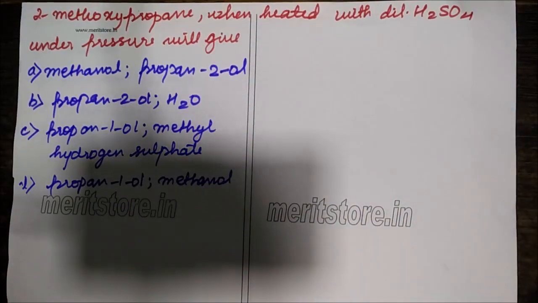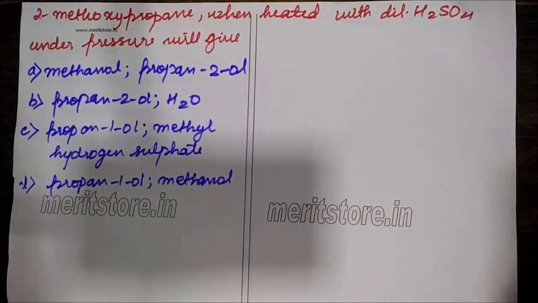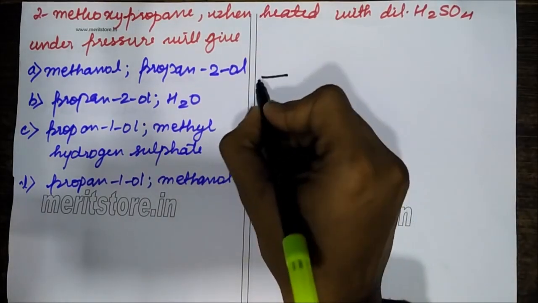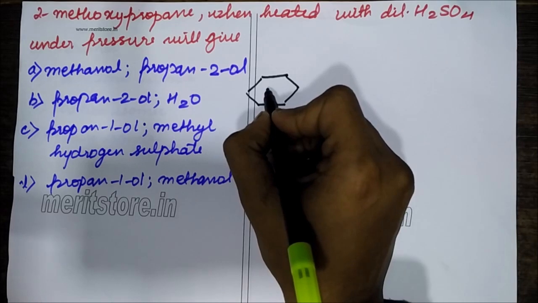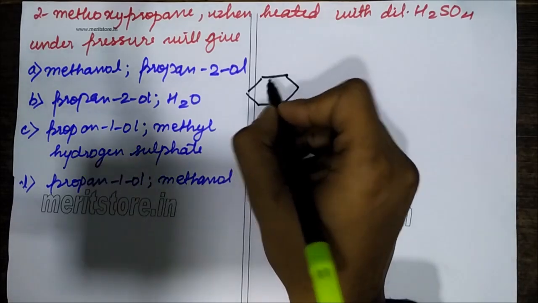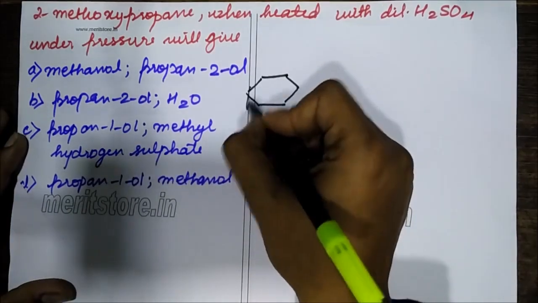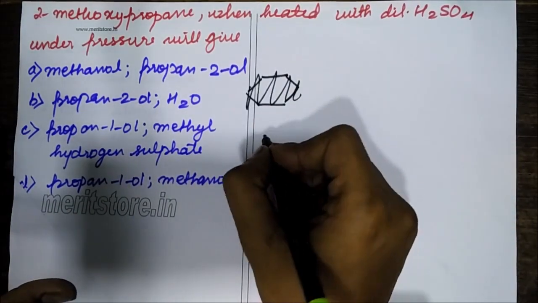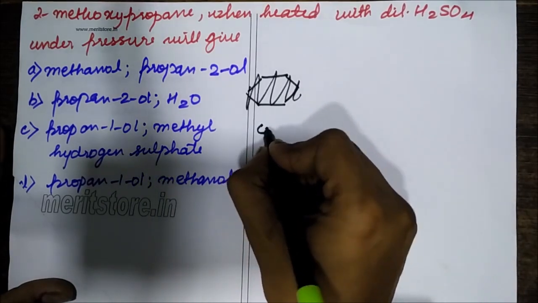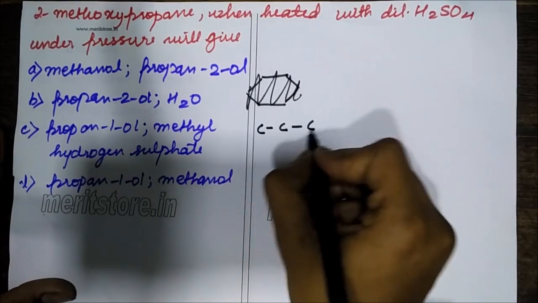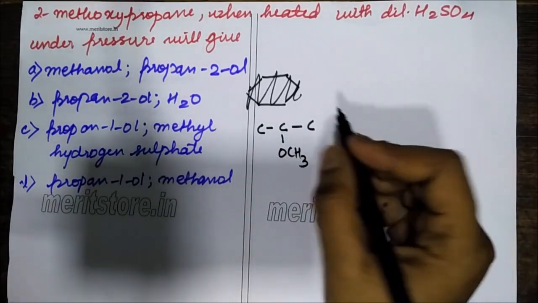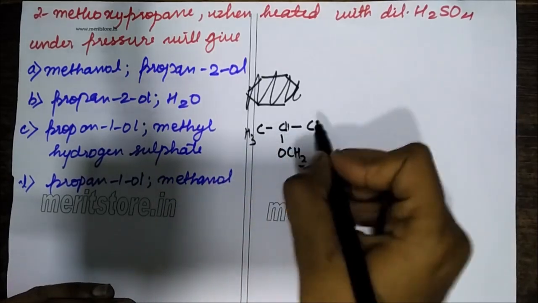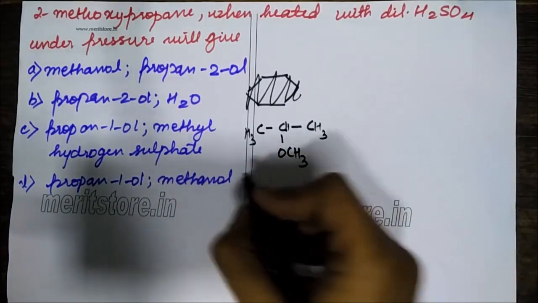2-methoxypropane, when it is heated with dilute H2SO4 under pressure. So what is methoxypropane? This is my propane chain, and on carbon 2 there is a methoxy group present. So this is 2-methoxypropane.